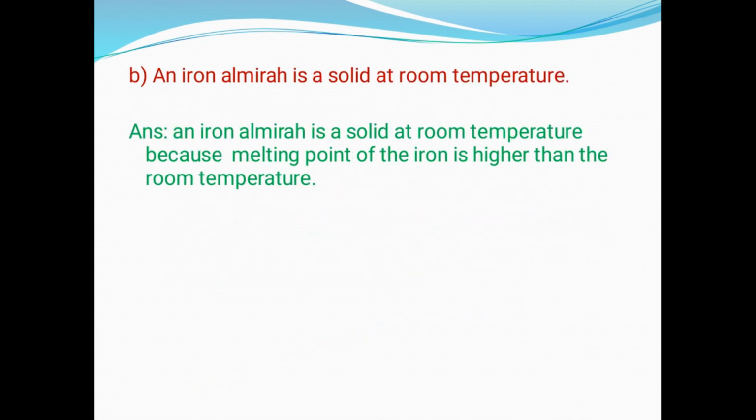Next is, an iron almara is a solid at room temperature. For a solid to get converted into a liquid, it should reach its melting point. The melting point of iron is higher than the room temperature. So this almara is not attaining its melting point, and as it is not attaining its melting point, it cannot be converted into liquid. So we will observe the iron almara in the form of solid at room temperature.